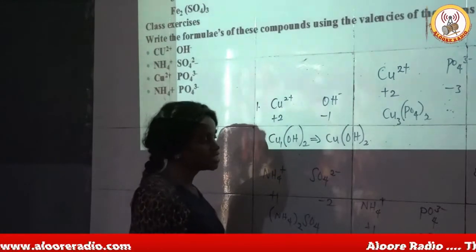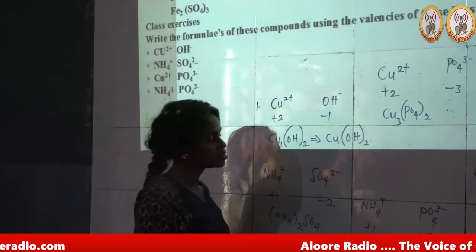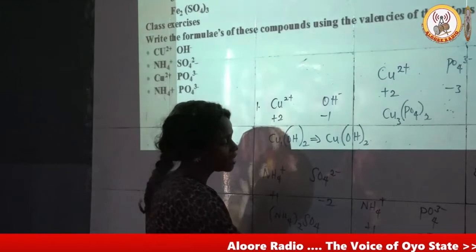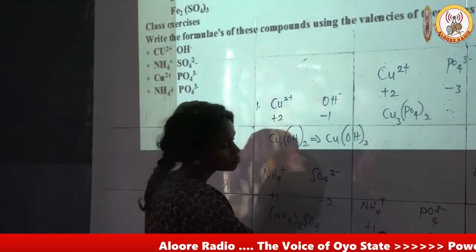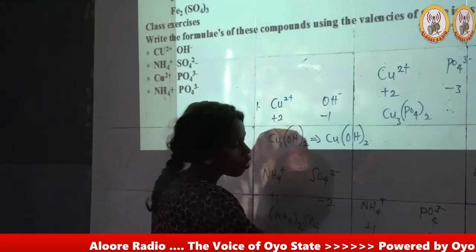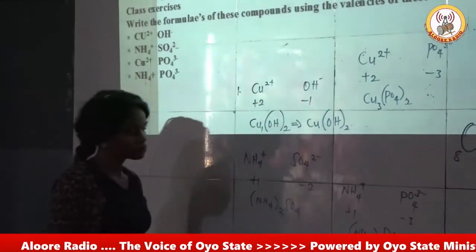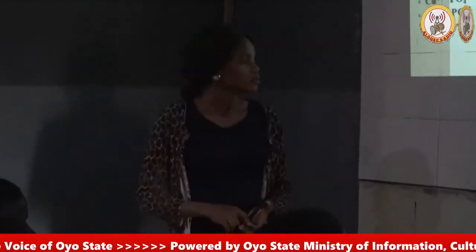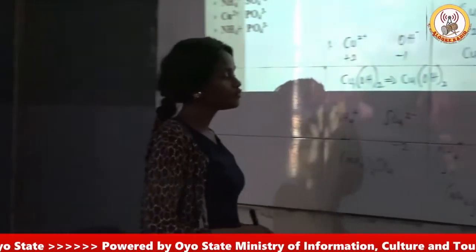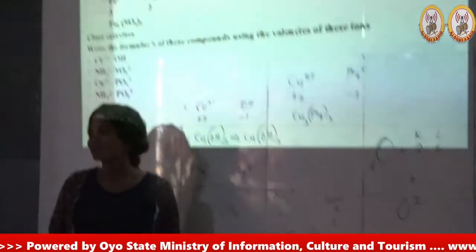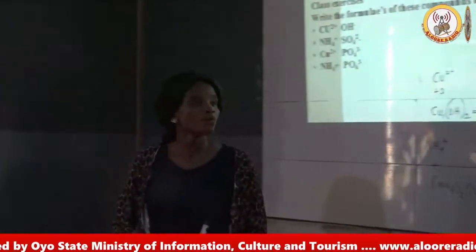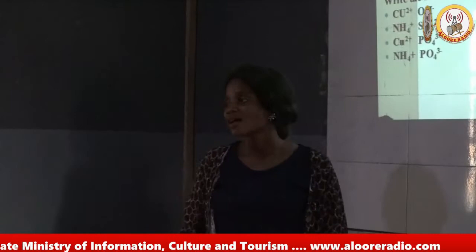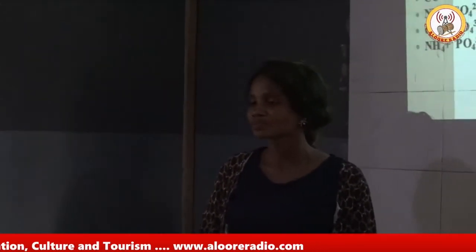We ignore the charges and exchange the valences. Open bracket NH4 close bracket 3 PO4. So we have ammonium tetraoxophosphate 5 compound. With this, I've come to the end of the class for today. Any question?